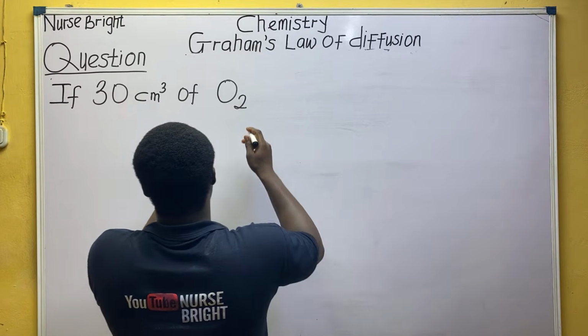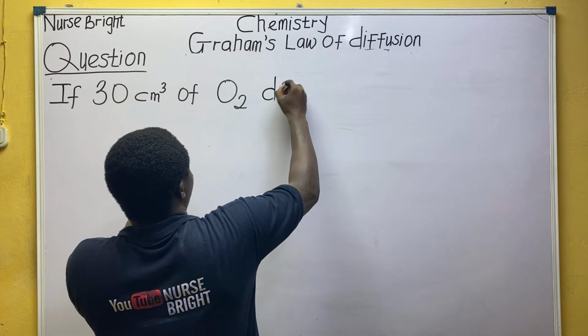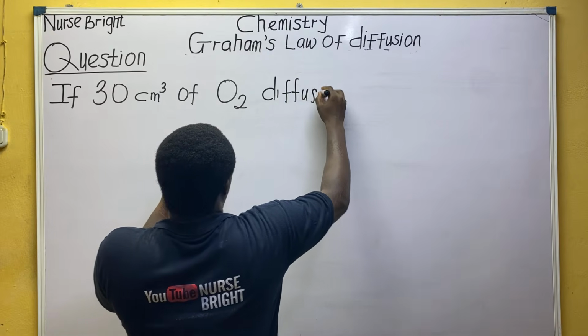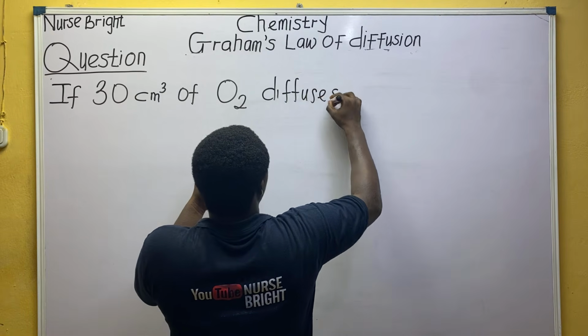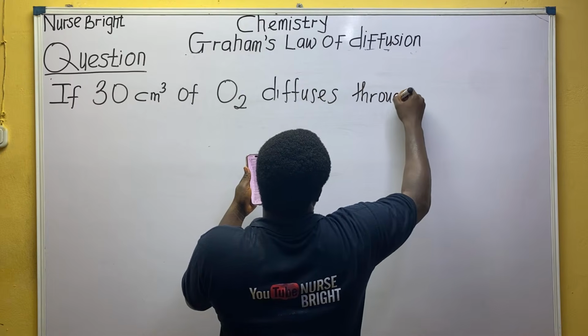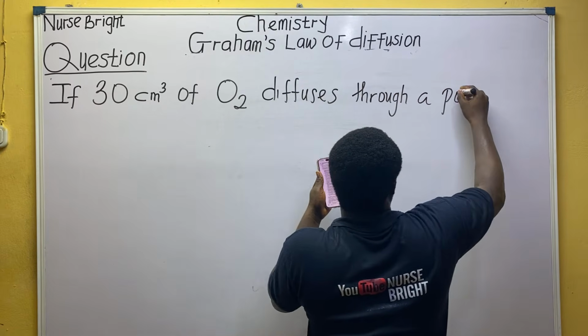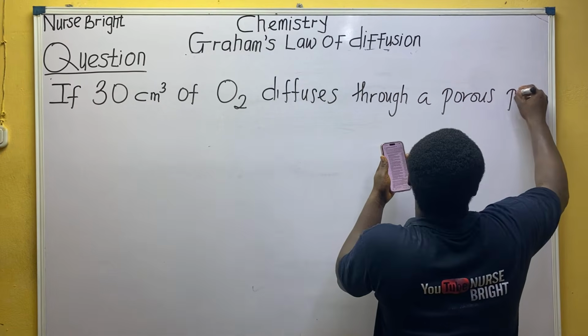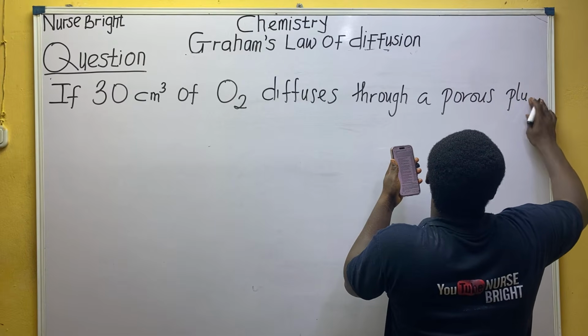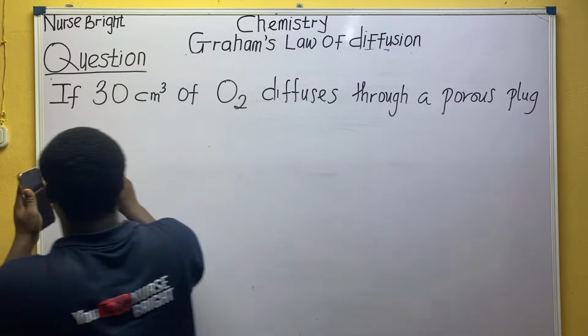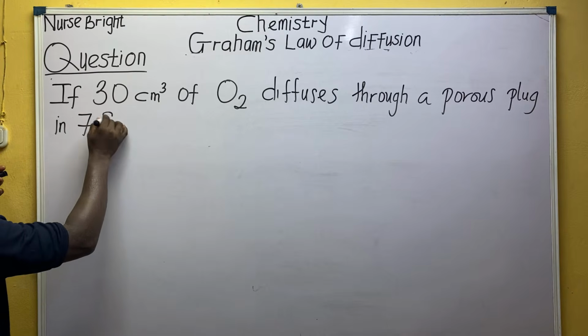If 30 centimeter cube of oxygen gas diffuses through a porous plug in 7 seconds.